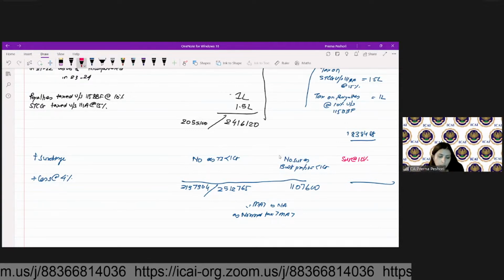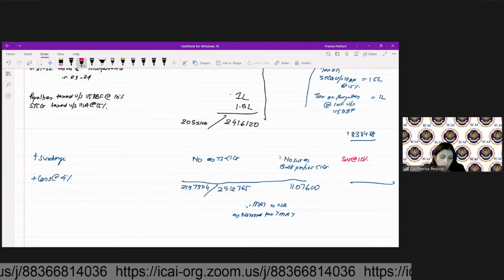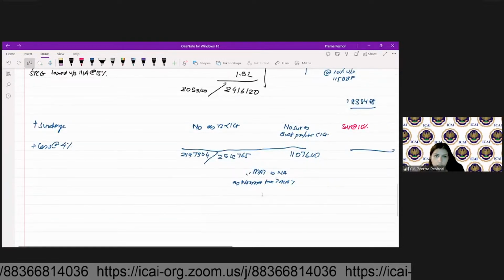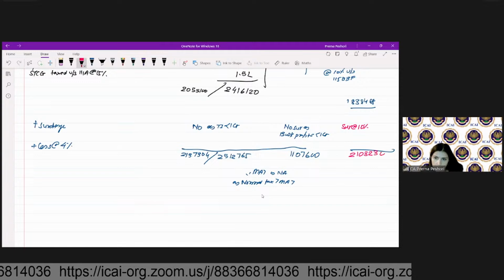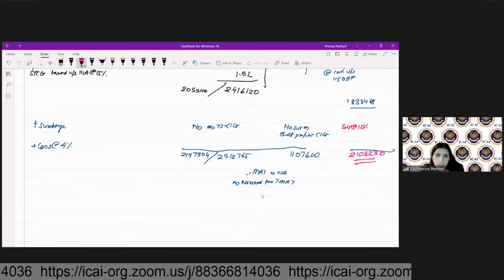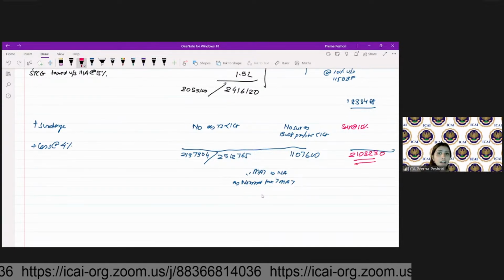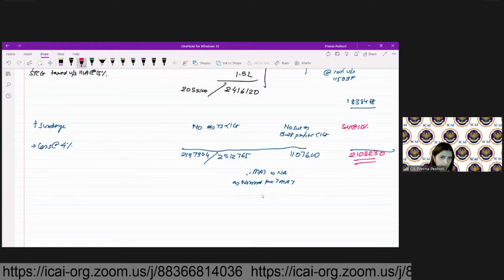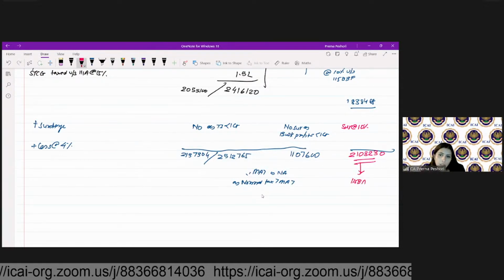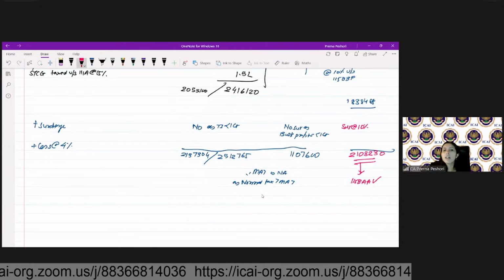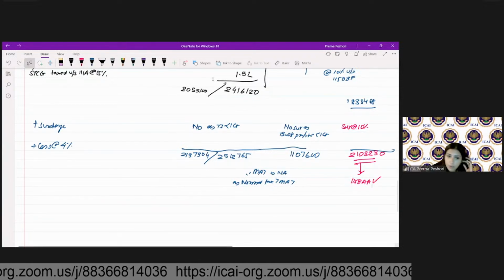So this will give me the tax including cess, 2103230. So if you see, this is far lesser than the normal tax value. So we will advise to go as per 115BAA because that is more beneficial.